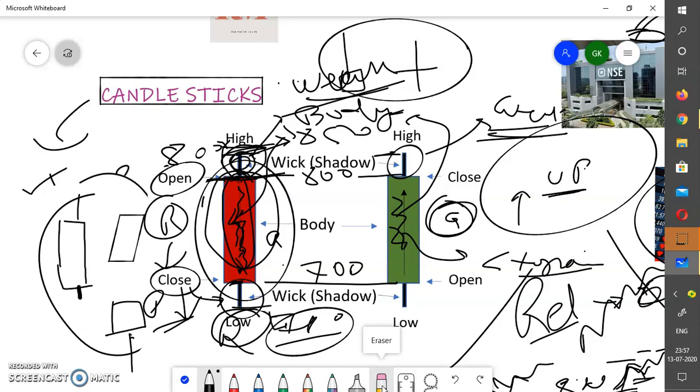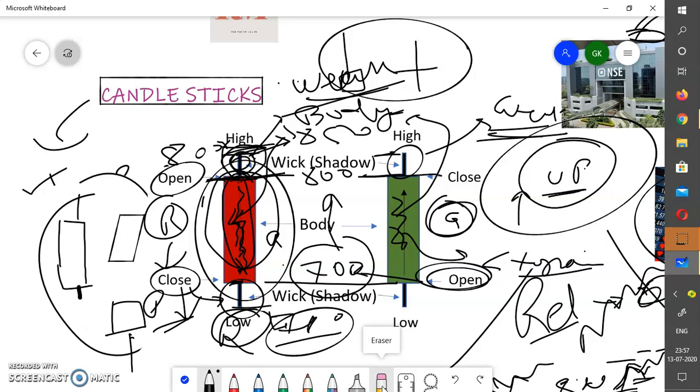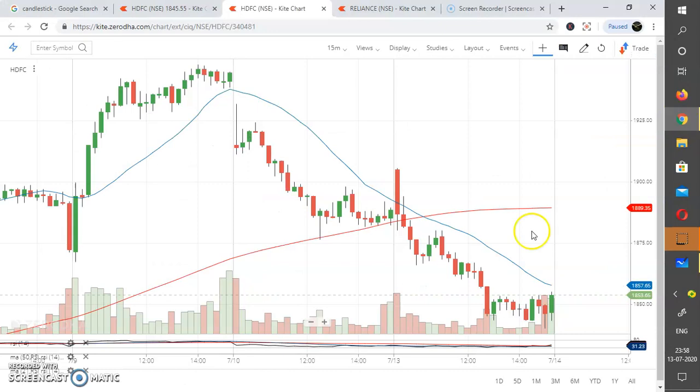The same thing happens in a green candle. Now what happens in a green candle? I already told you that it's an upward move. So the stock must go from 700 to 800 for going upward. The opening price will be here, 700 rupees, and the closing price will be here, 800 rupees. And here the high and low work the same way: the high is where the price moved upward, and the low is where the price moved downward. I'll explain it in a chart.